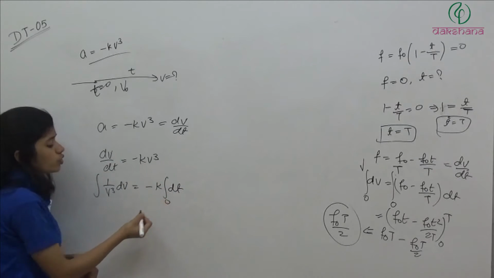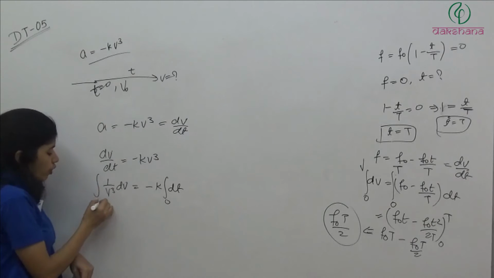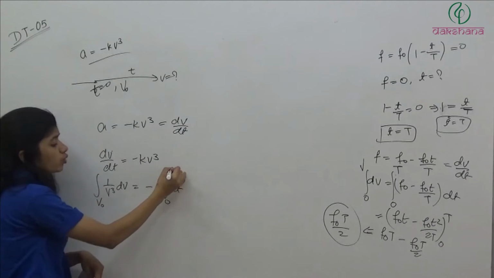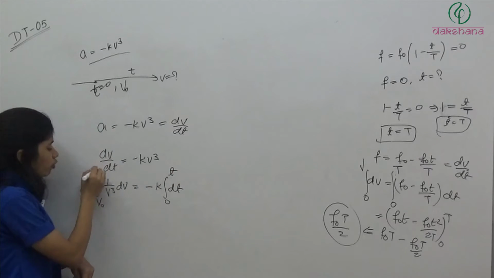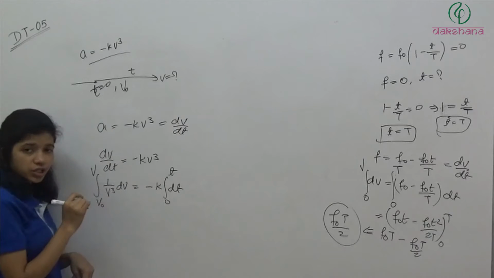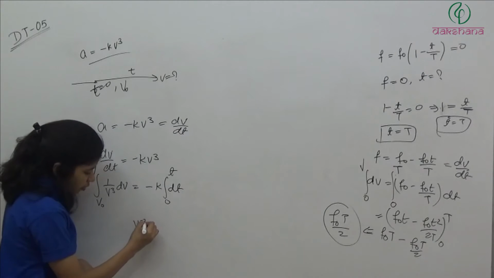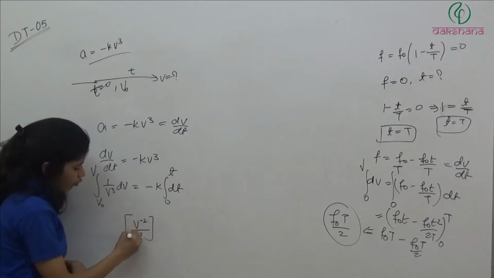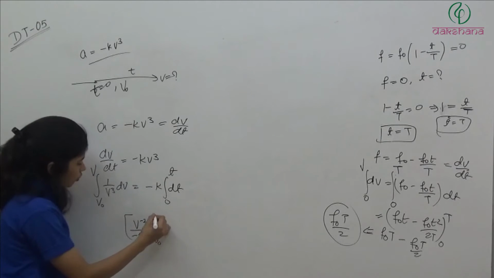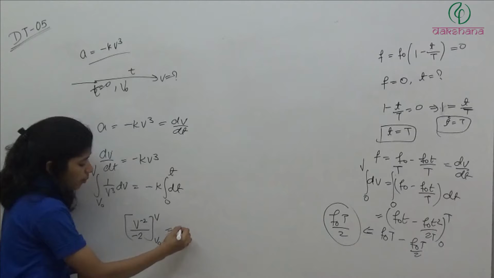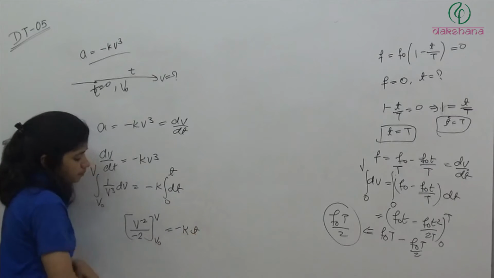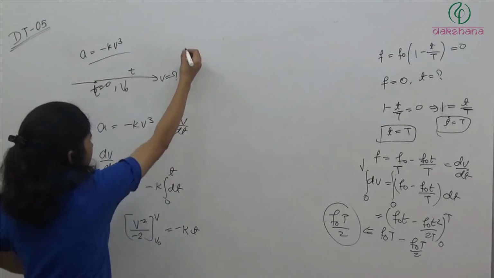At t is equal to 0, velocity is v naught. At t is equal to some t, we want to find out the velocity. इसका इंटीग्रेशन क्या होगा? इसका इंटीग्रेशन होगा v to the power minus 3 का इंटीग्रेशन होगा v to the power minus 2 divided by minus 2, from v naught to v. Minus k integration of dt is t.